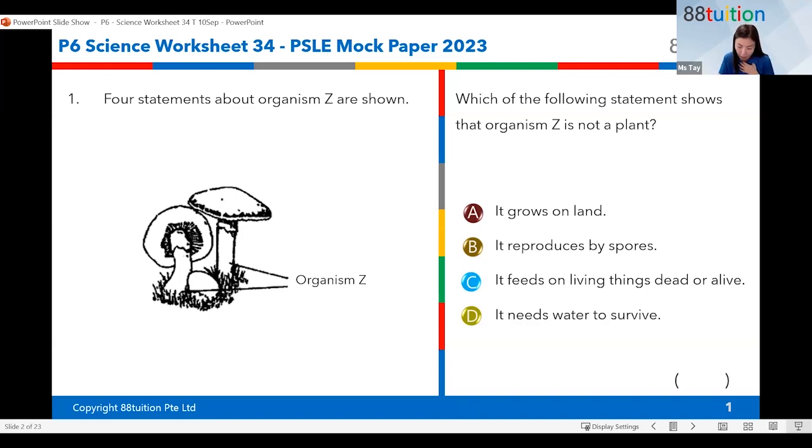Do you know of any plant that reproduces by spores? Anybody? Type it in. No matter how many times you type in, I count it as 1, okay? Yeah, very good. So you know that actually ferns reproduce by spores.